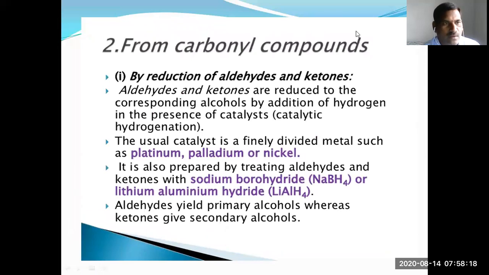So from carbonyl compounds. Carbonyl compounds means aldehydes and ketones, which are reduced to the corresponding alcohols by addition of hydrogen in the presence of a catalyst. So catalytic hydrogenation takes place. You can prepare the alcohols. The usual catalyst is a finely divided metal such as platinum, palladium, nickel.